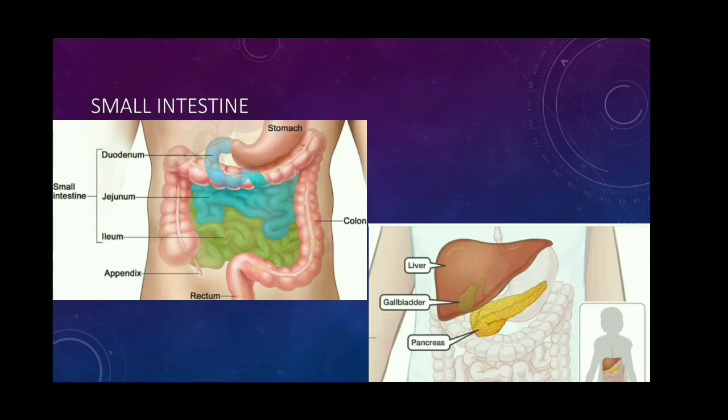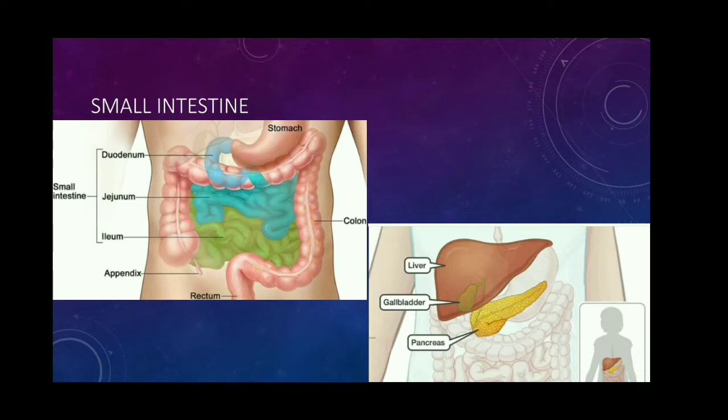But the protein is not completely digested by the stomach. It should be further broken down into simpler molecules and converted into amino acids. Only then can our intestinal wall absorb that protein.